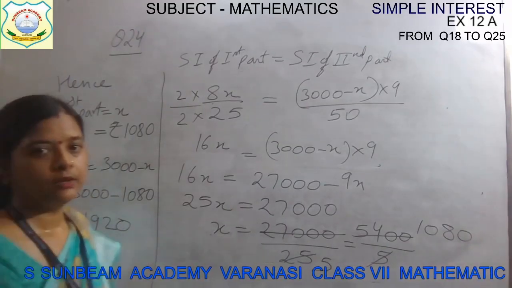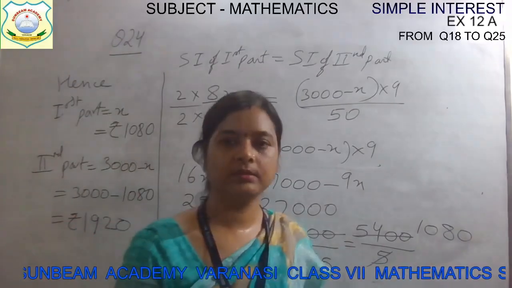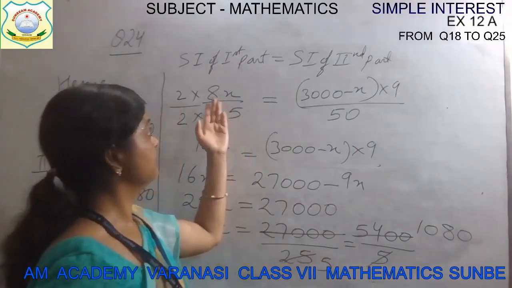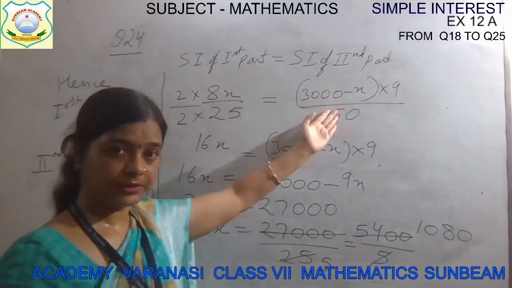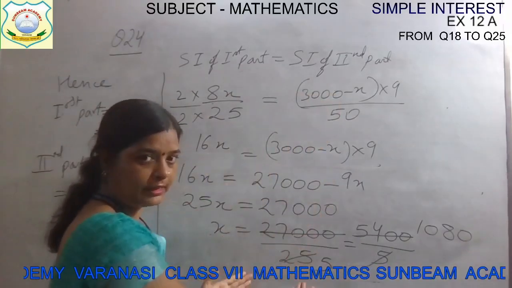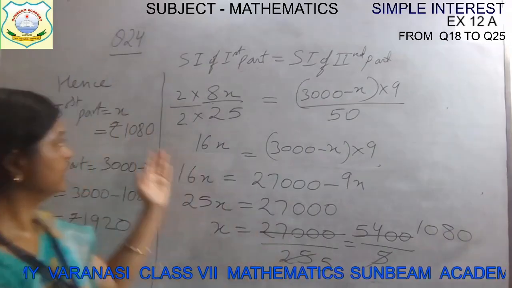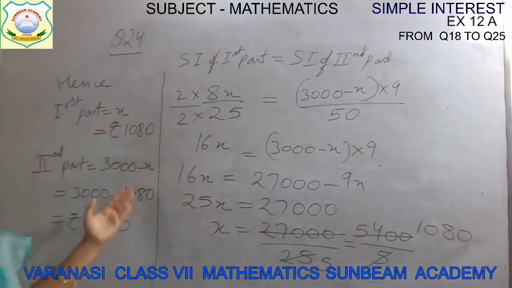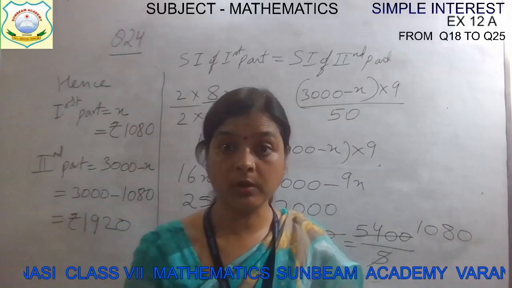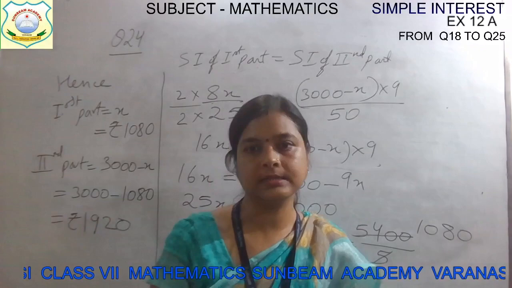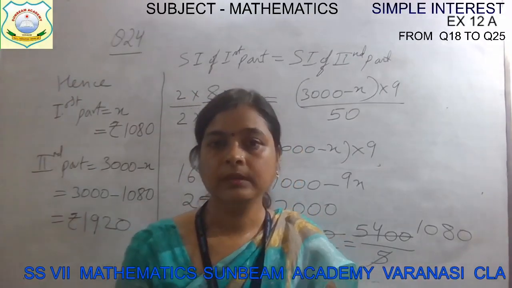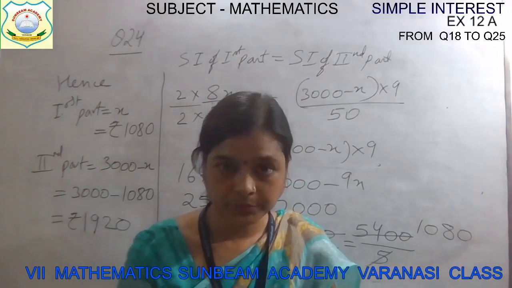So in this way we can solve these simple interest questions. I hope these questions are clear. Find the simple interest of first part, find the simple interest of second part. They are equal. Relate them, transpose the x on one side, find the value of x, put it in the first part as well as in second part to know both the parts. Because x they have not asked, we have decided that first part is x, then the second part is 3000 minus x. I hope, children, these questions are clear to you.